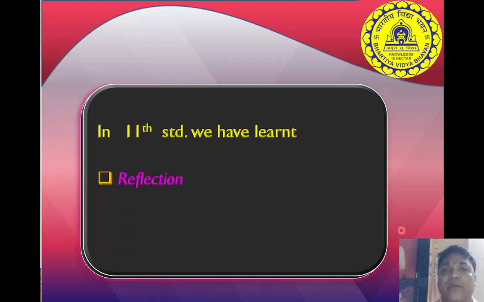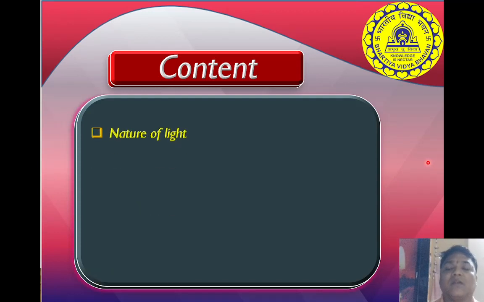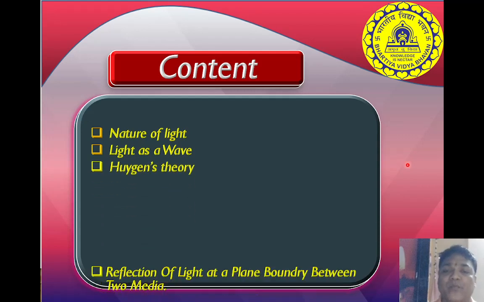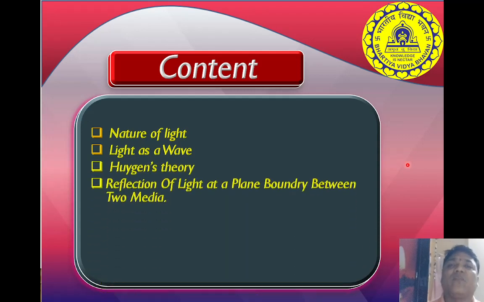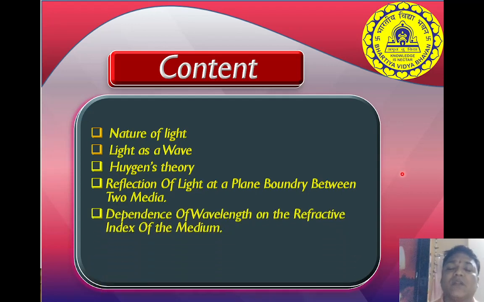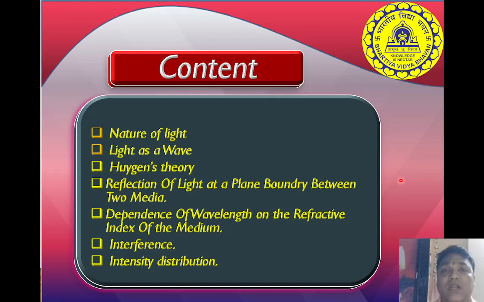In 11th standard, what have we studied? Reflection, refraction, and dispersion. These things we have already studied in the 11th standard. So in this year, what are you going to study? What is the content? Nature of light, light as a wave, Huygens theory, reflection of light at a plane boundary between the two media. Then you are going to learn the dependence of wavelength on the refractive index of a medium. Okay, how the wavelength is dependent on the refractive index, and interference, intensity distribution. This you are going to learn in this chapter.